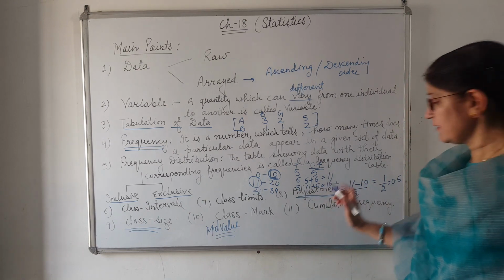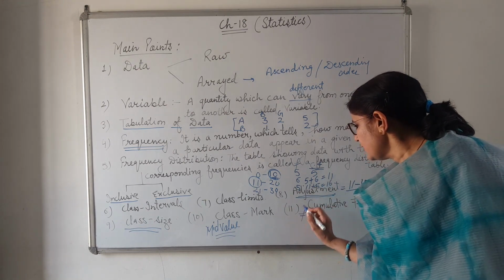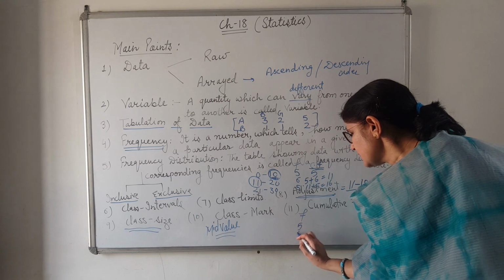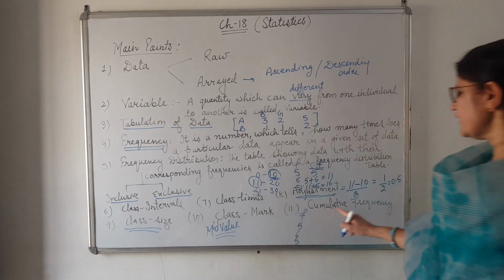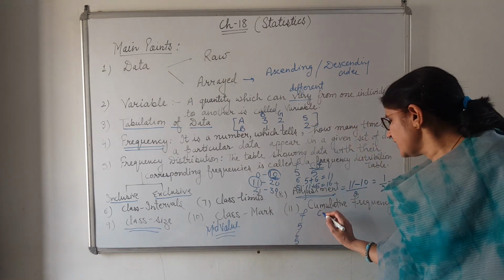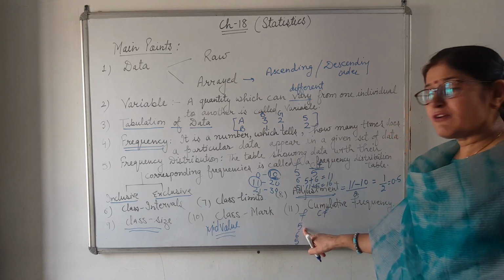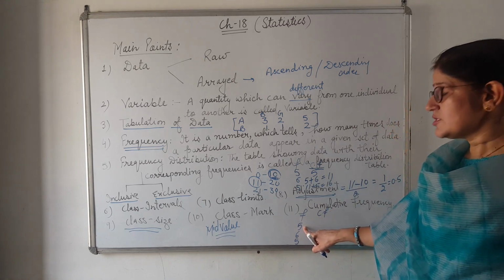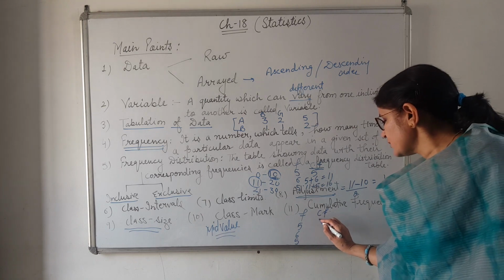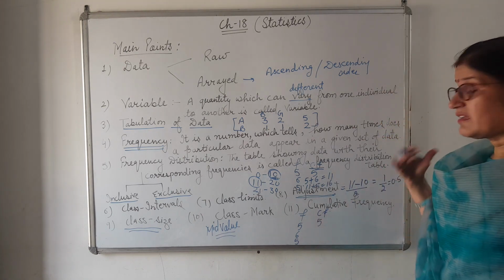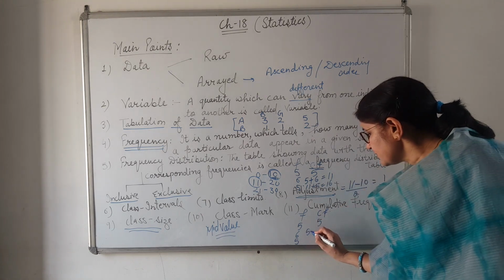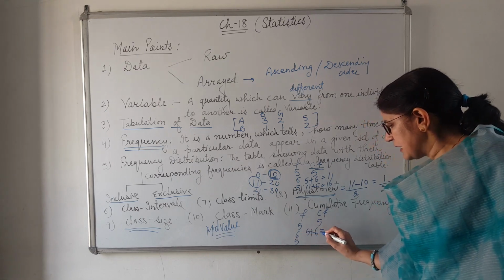I repeat here again. If the frequency is given 5, 6 and 5, you have to find cumulative frequency. To find cumulative frequency, the first class interval frequency remains the same. So we write the same. To find the next group, 5 plus 6, 11.